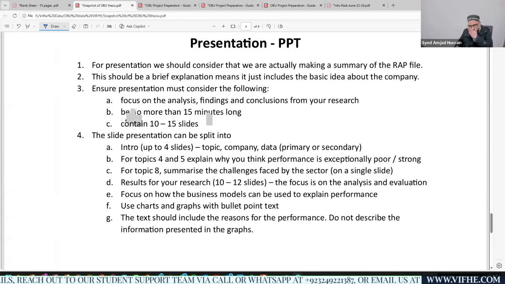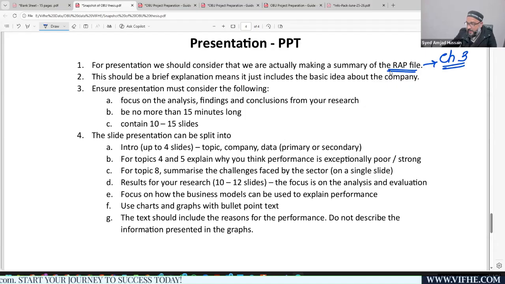Your PowerPoint presentation file is again not a difficult file. It's the easiest file you can create. This is actually a summary of your RAF file that we have just completed. The whole project goes around the RAF file. Within that RAF file, your main focus would be chapter number 3. In your presentation, you should be mainly focusing on chapter number 3, right?